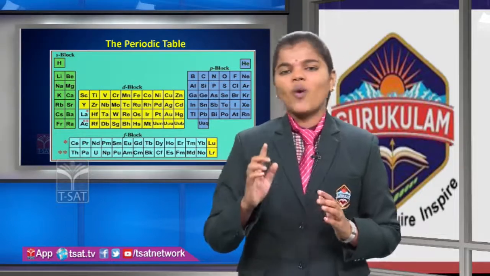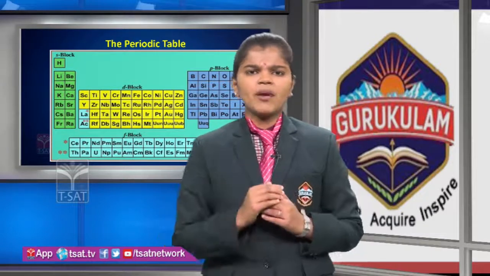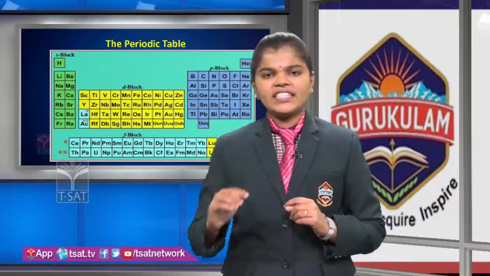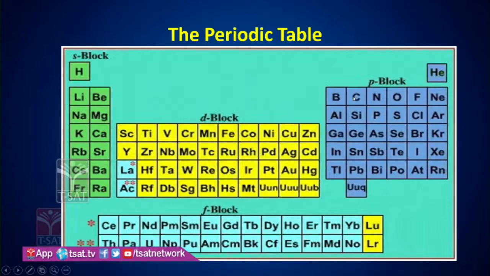ns2 np1 to 6. These elements are mainly arranged from group 3A to 18. This is 3A, 4A, 5A, 6A, 7A and 8. And these are the elements which are presented here. Now these mainly include the noble gases. These are all gases which are presented in the 18th group.